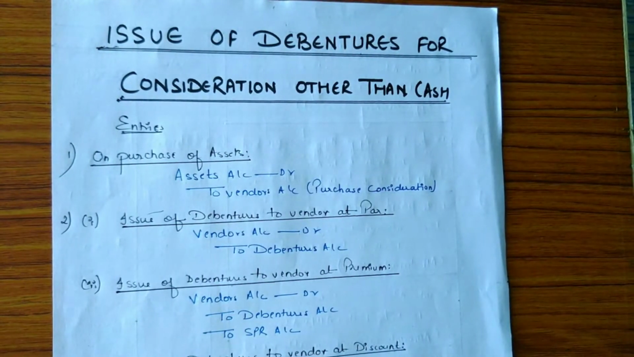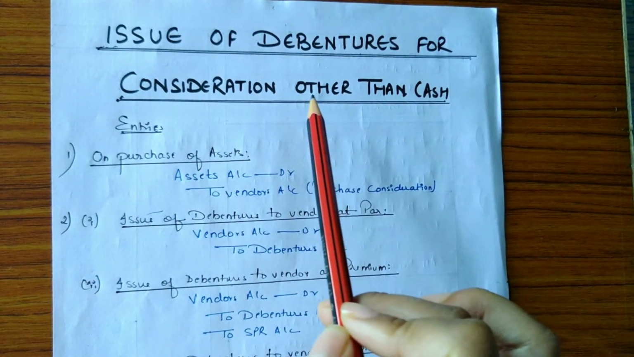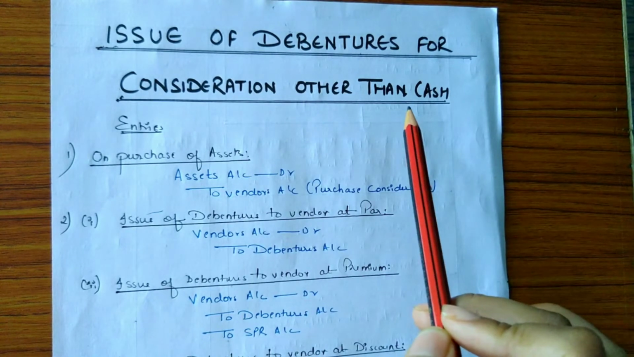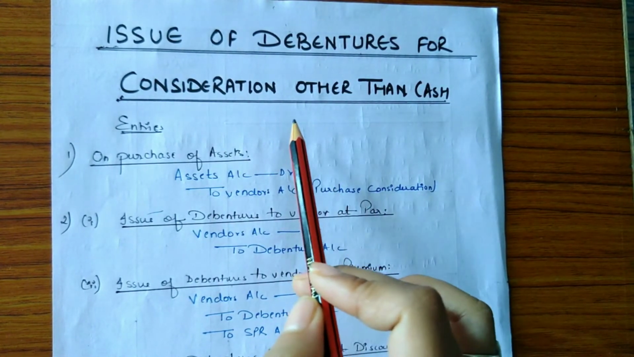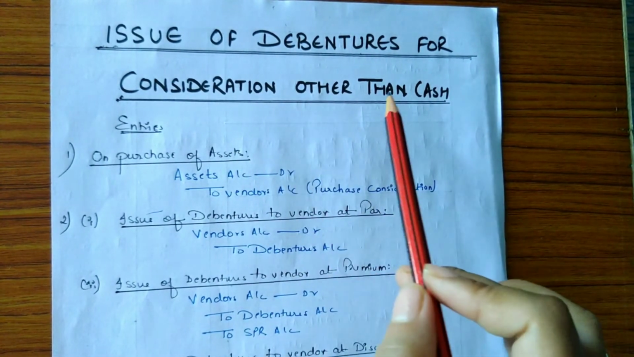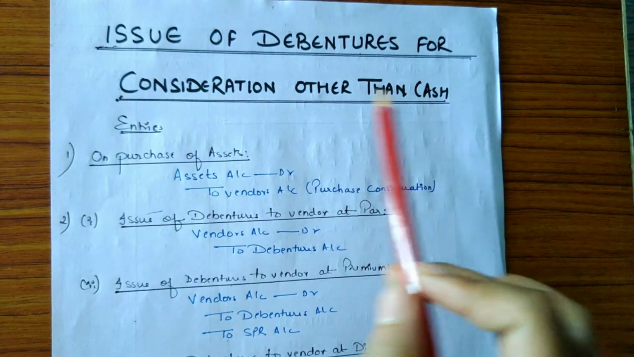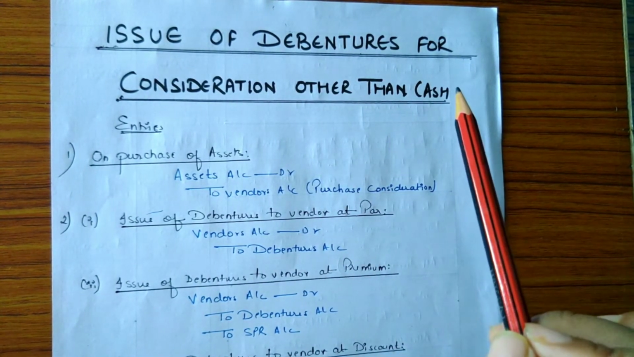Hello everyone. In this session, we'll be discussing the topic issue of debentures for consideration other than cash. So consideration other than cash means when a company purchases some assets from the vendor or it purchases the business of the vendor, and instead of paying the vendor in cash, the company decides to issue the debentures to the vendor as a payment of purchase consideration.